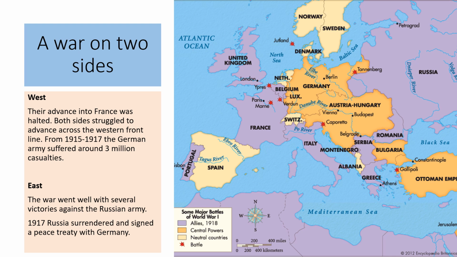The problem for Germany, and what might be seen as a positive for Britain and France, was that Germany was here, as you can see. Part of its alliance was Austria-Hungary, which was right next to it, which kind of helped it. However, on one side here, we've got Russia, okay?